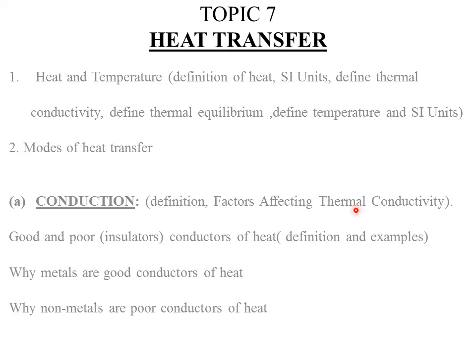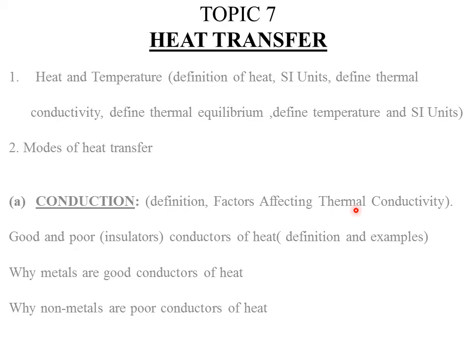Then the shorter the conductor, the faster the thermal conductivity, or the more the thermal conductivity. Remember, thermal conductivity, that is through conduction, takes place in two processes. One, by vibration of molecules, or two, by the movement of mobile electrons.